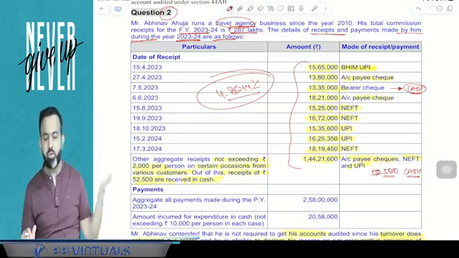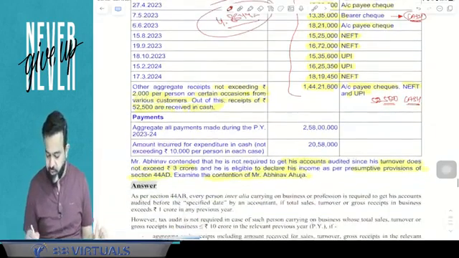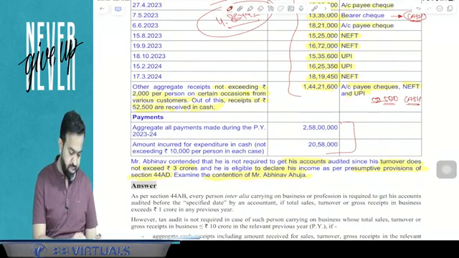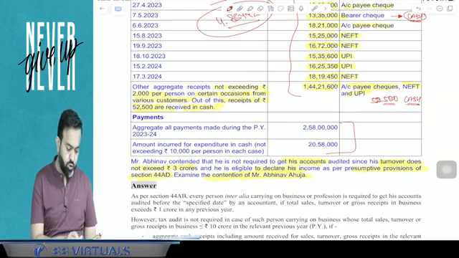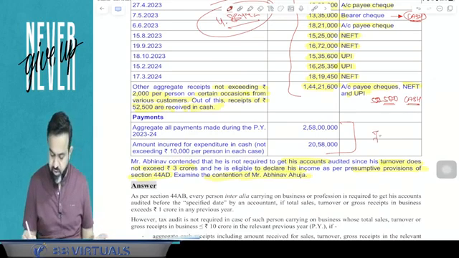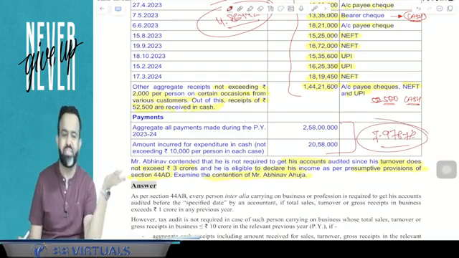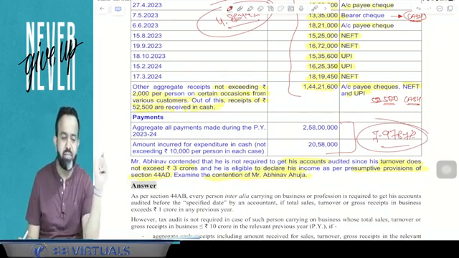This is within the limit of the 5%. But guys, what is your payment? So here 20 lakh 58,000 divided by 2 crore 58 lakh multiplied by 100. So it comes to 7.9767%. So this is more than 5%. So here this condition is violated.